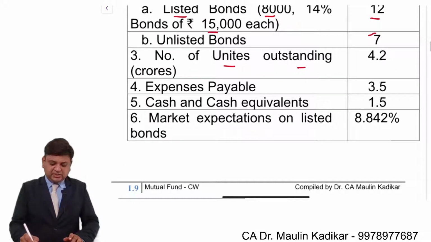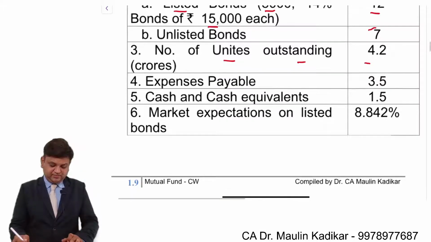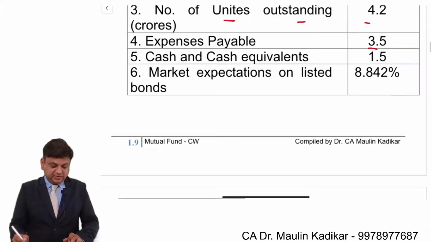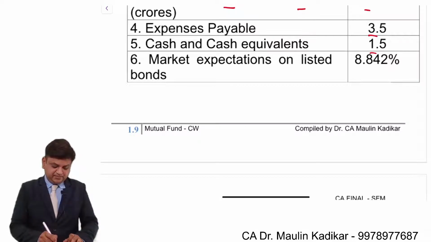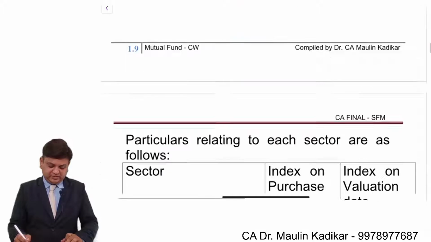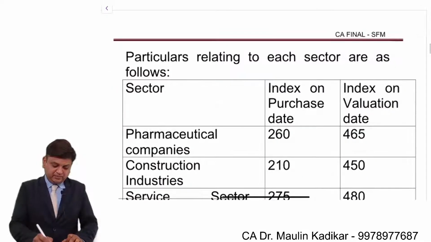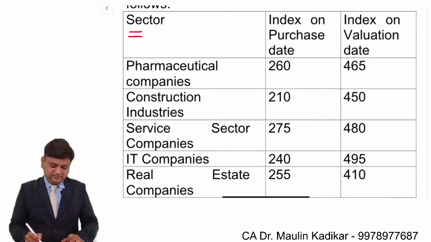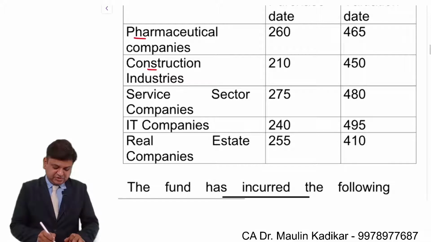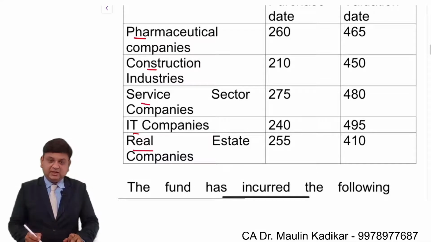Number of units outstanding is 4.2 crore. Expenses payable 3.5 crore. Cash and cash equivalent is 1.5 crore. Market expectation on listed bonds, that is the discounting rate, is given as 8.842 percent. Particulars relating to each sector are as follows: pharma, construction, service sector, IT, real estate.